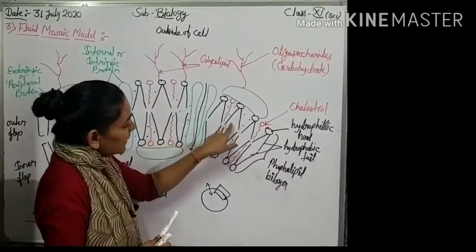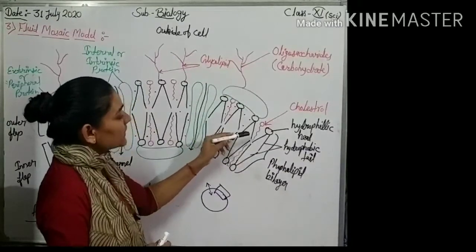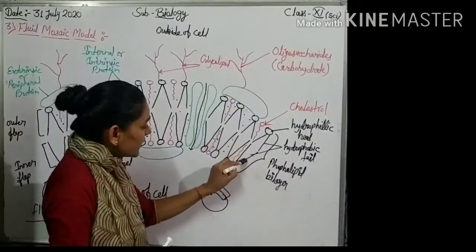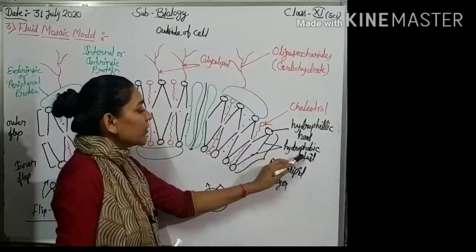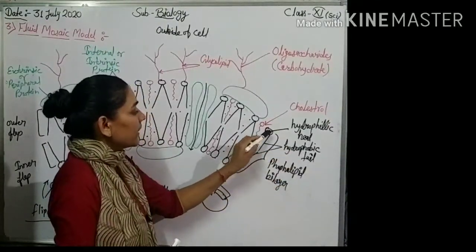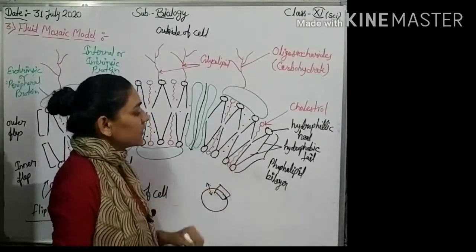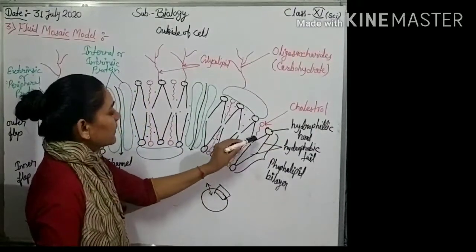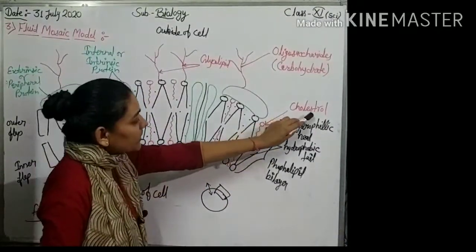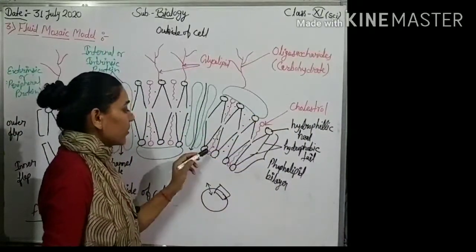So tail region is made up of hydrocarbon chain. It means saturated and unsaturated fatty acids make the hydrophobic tail region, and phosphorus and choline region made the head region. Between this, cholesterol is found and it provides the stability of plasma membrane.